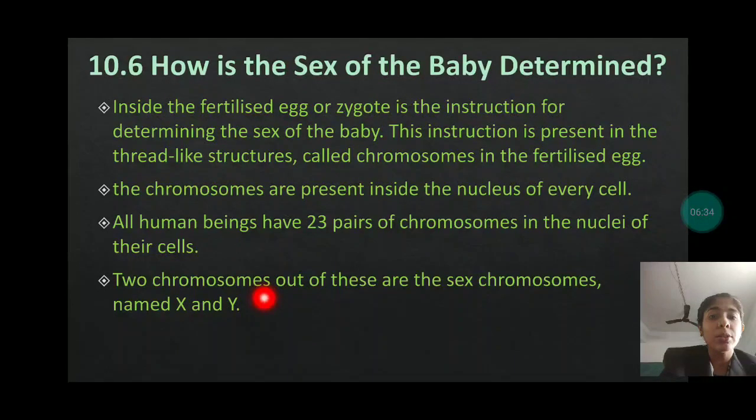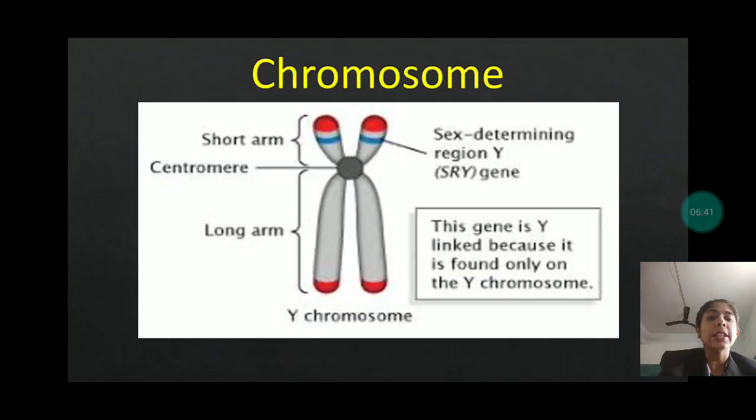So the 23rd chromosome pair, that is X and Y, okay. See here, this is the structure of the chromosome. Here you can see this is the short arm, okay. This is the long arm, okay, and it is also having the genes. यहाँ पे छोटे छोटे जो पोर्शन होते हैं इसके अंदर, those are the genes, and this is the structure of a Y chromosome, which is responsible for the development of the baby boy, okay.